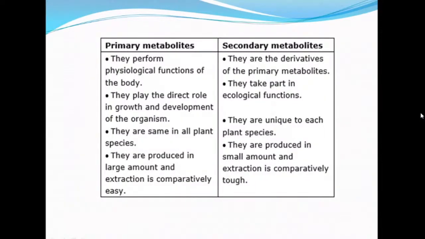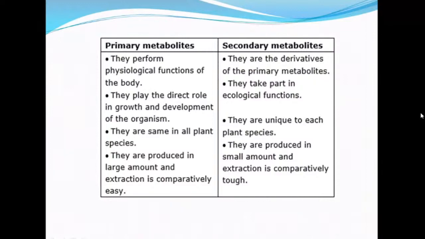This slide shows what primary and secondary metabolites are. Primary metabolites, as the name implies, are derived from the plant itself. Examples are the biomolecules present in all plants and the animal kingdom: carbohydrates, proteins, nucleic acids, and major prosthetic groups present in the protein part. Primary metabolites are mainly involved in the growth and development of any organism, that is, of the plants.